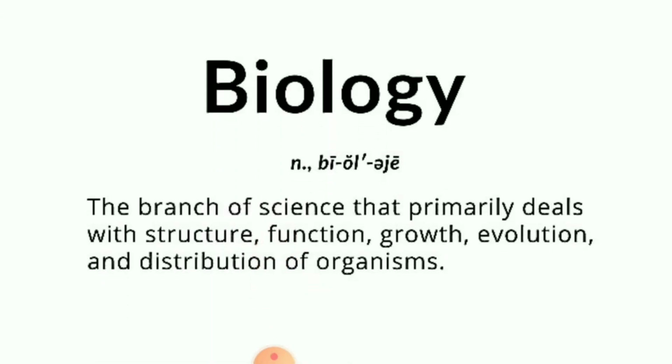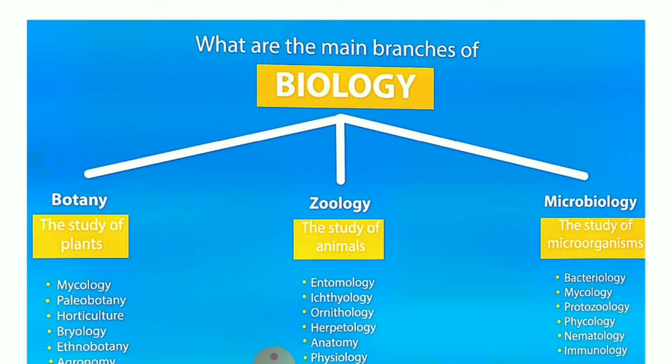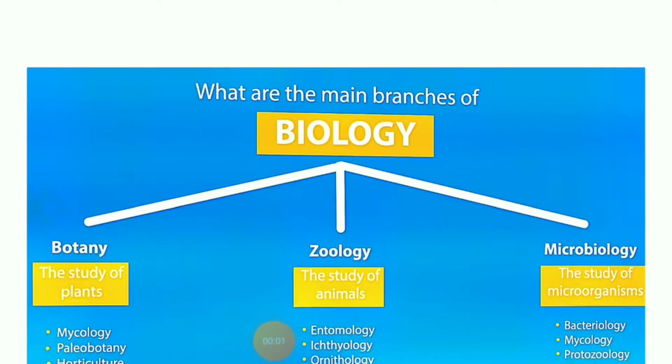It is a branch of science that primarily deals with structure, function, growth, evolution and distribution of organisms. You can say that it is a branch of science where we will study all the living organisms. It basically has three branches: the first one is botany, second zoology, third microbiology. The main branches of biology are botany, zoology, and microbiology.